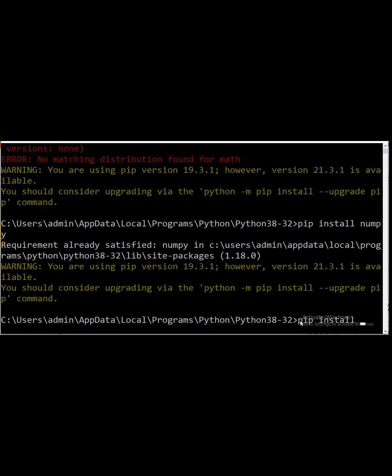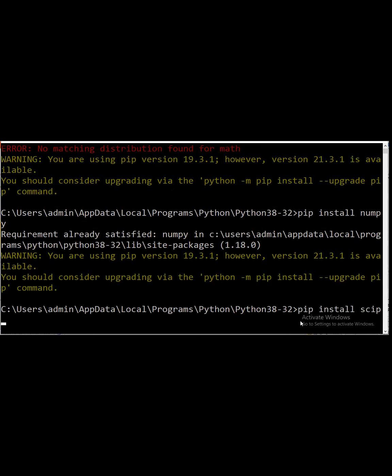Can anyone tell any package name that we are not using regularly, that can be installed? Any package name, please tell. Ma'am, SciPy. SciPy, yes, SciPy.